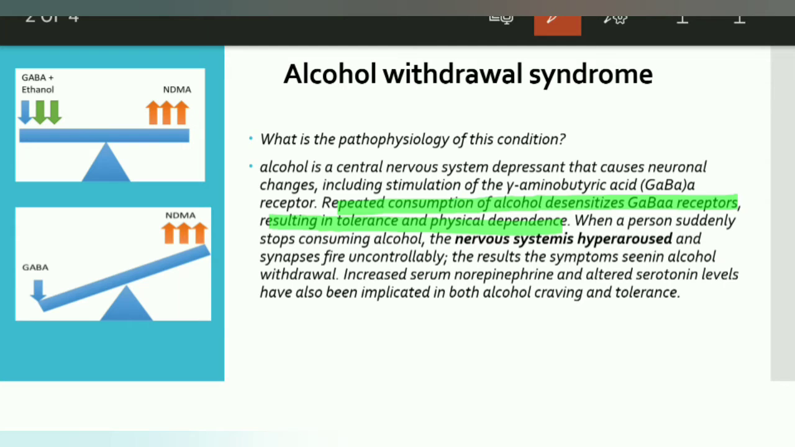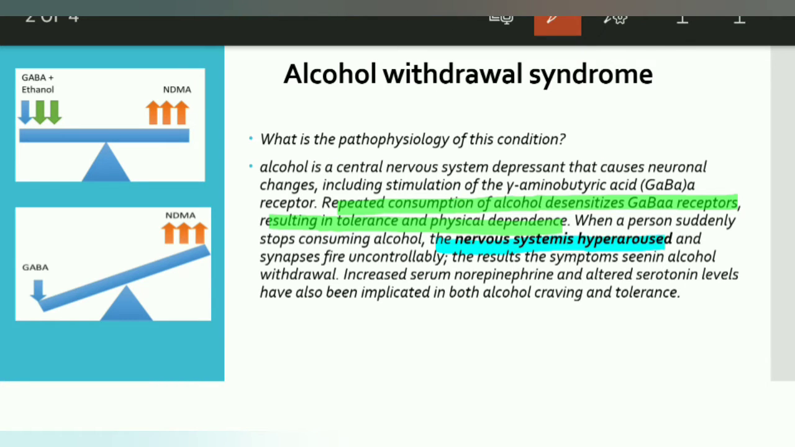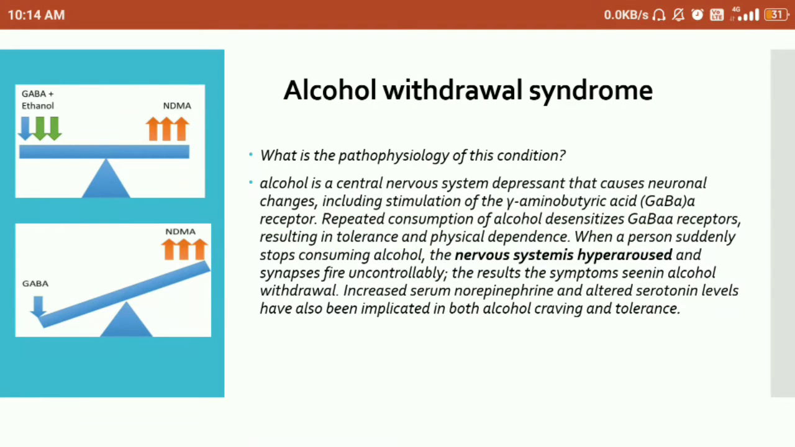When the person suddenly stops consuming alcohol, the nervous system is hyper aroused and synapses fire uncontrollably. This results in the symptoms seen in alcohol withdrawal. Increased serum norepinephrine and altered serotonin levels have also been implicated in both alcohol cravings and tolerance. So this was all about the pathophysiology.